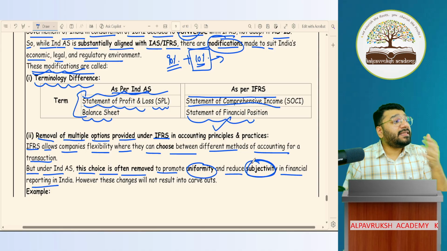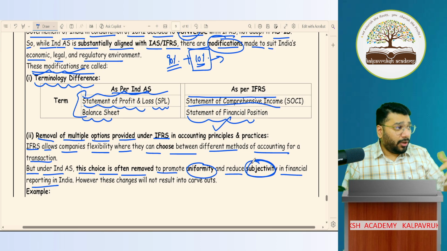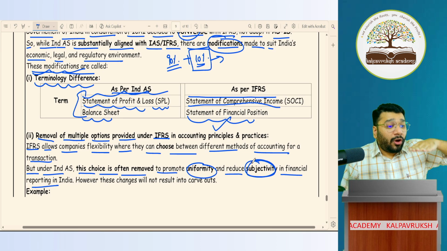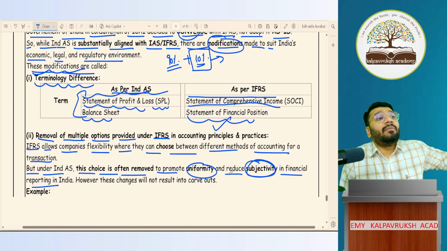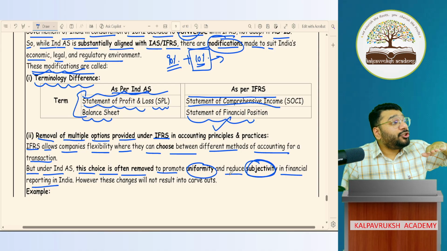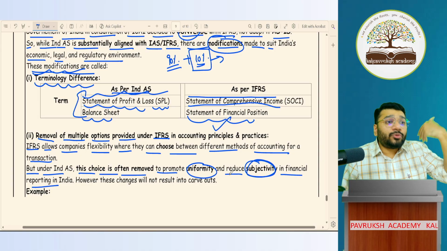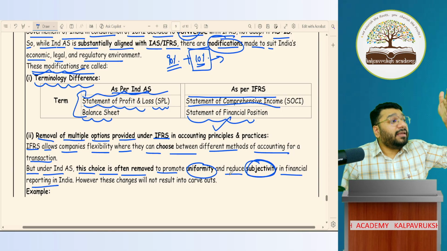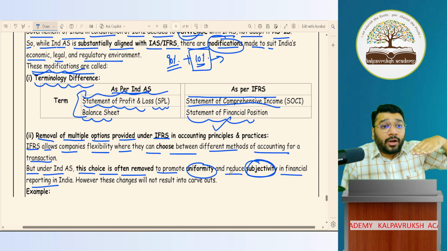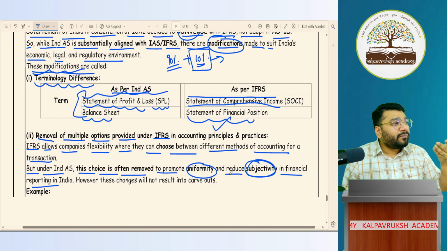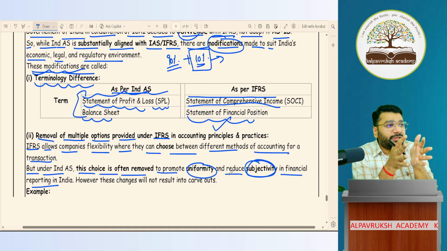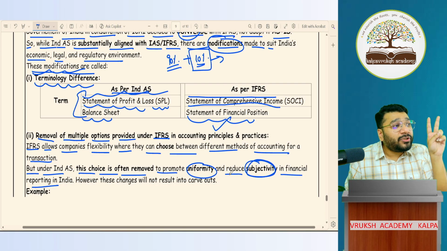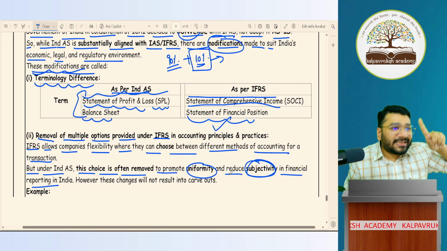Ind AS said that if I give 6 options, everybody will start coming out with the financial statements or depreciation in different methods. So for me, comparability will become difficult. I'll not be able to ensure uniformity because each one will take the depreciation method they feel like. It is subject to their thinking. So let's not leave the decision to their subjectivity. Let's compel them to follow limited options. So we removed the 4 options and kept 2 options as SLM and WDV.